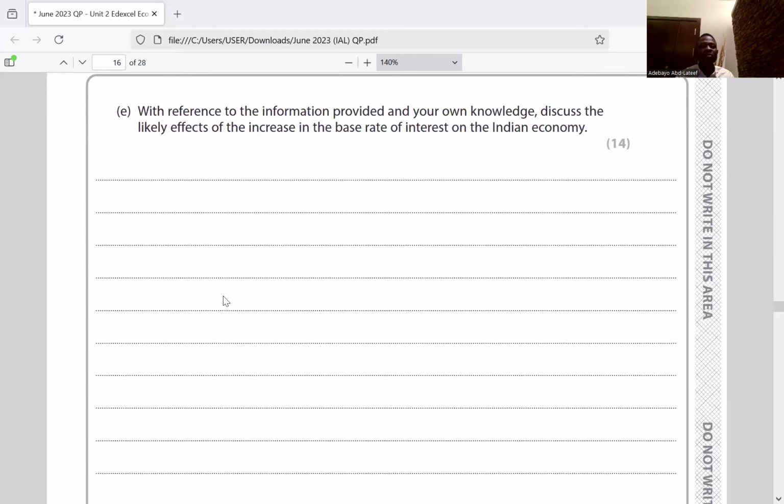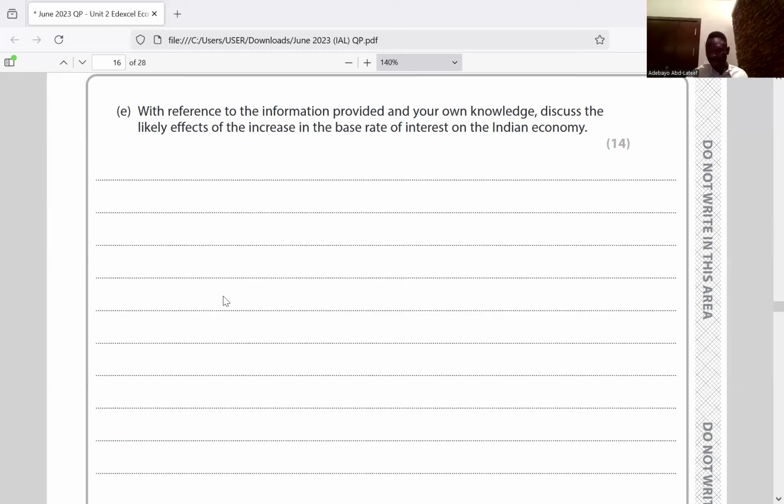With reference to the information provided and your own knowledge, discuss the likely effect of the increase in the base rate of interest in the Indian economy. First, what is base rate of interest? Base rate of interest is the price of borrowing or saving set by the central bank of a country, like India. So base rate of interest is a policy instrument, which is monetary policy. Base interest is the price of borrowing or saving, set by the central bank of the country.